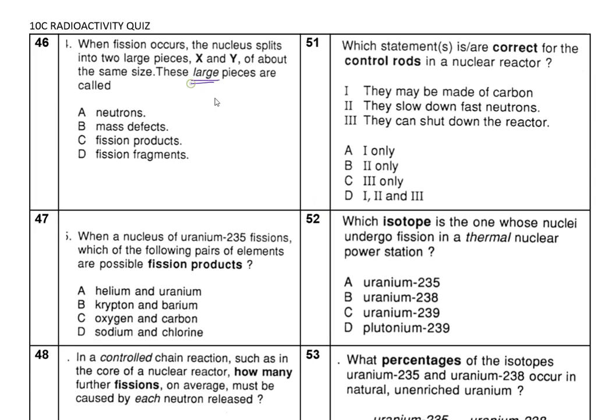So we're going to have the unstable nucleus split into 2 smaller daughter nuclei. Now these daughter nuclei, they are the products. So they are what's produced in this particular case. Right now many people will think it is called the fragments. Yes and no, but it's products because you're producing those smaller elements in this case.